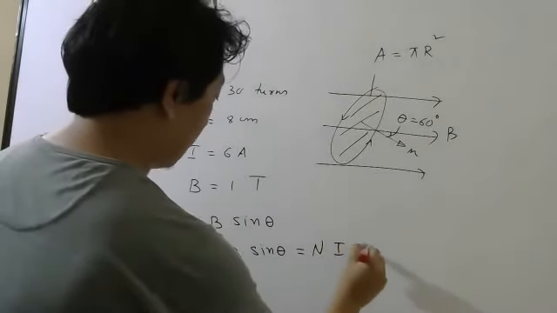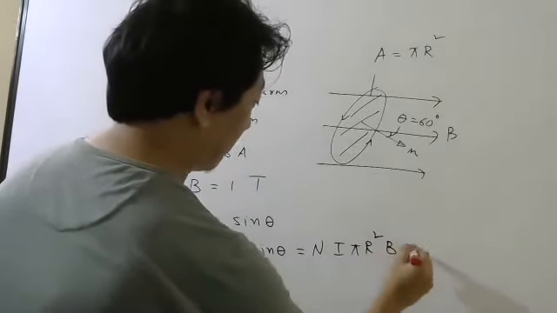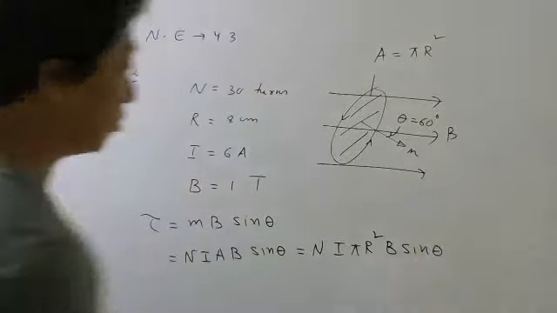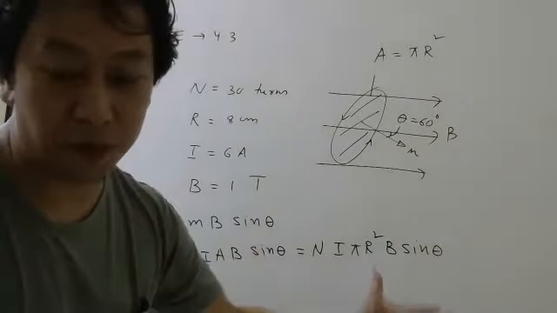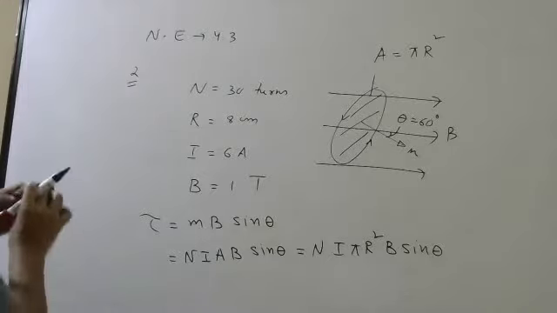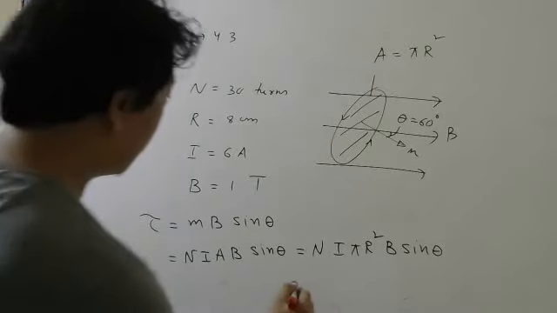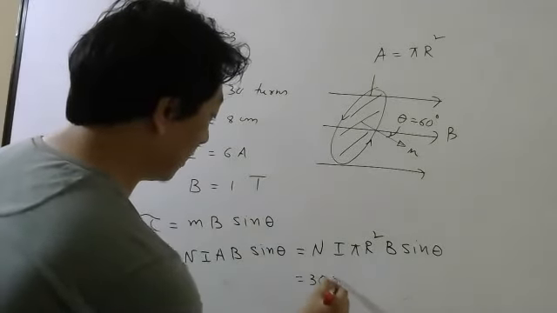Pi r square B sin theta. So starting from some basic formula you start, then you make it proper. Now you can substitute. So number of turns is 30. Let me write here only.